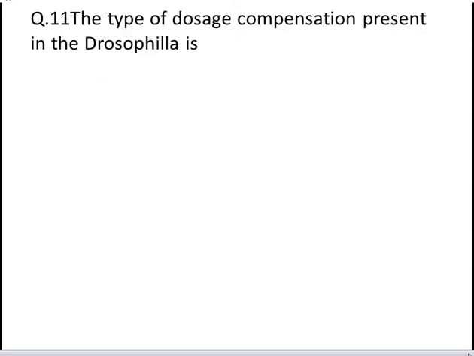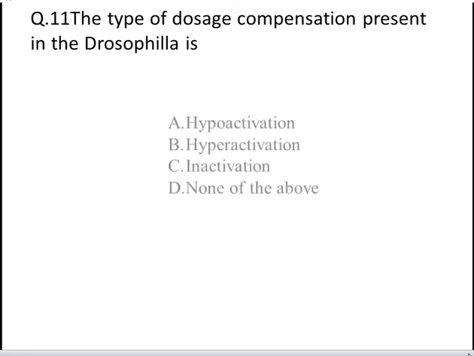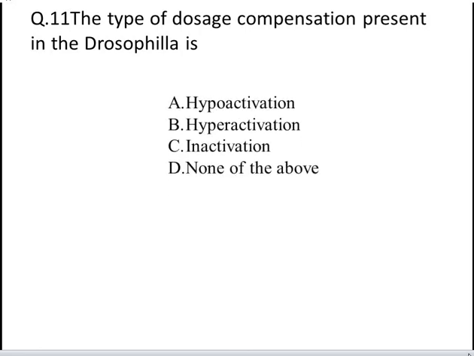The next question is the type of dosage compensation present in the Drosophila is. These are your four options: A hypoactivation, B hyperactivation, C inactivation, and D none of the above. Yes, the correct answer is B, hyperactivation.